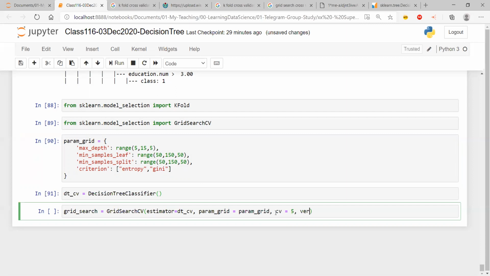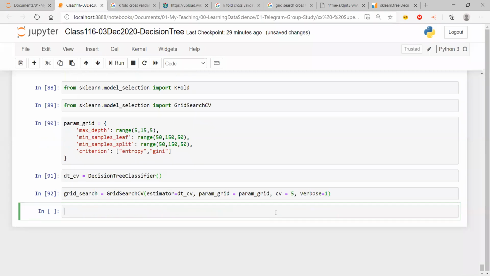And I'll use a variable, this is an optional one, verbose equal to 1. Using verbose equal to 1, it goes into depth and does not stop even if it faces any warnings. It really goes into the depth of each and every model, so I just want the outcome to be verbose. So I create a variable. You see, it has not executed anything. It will take time. I've just created a variable.